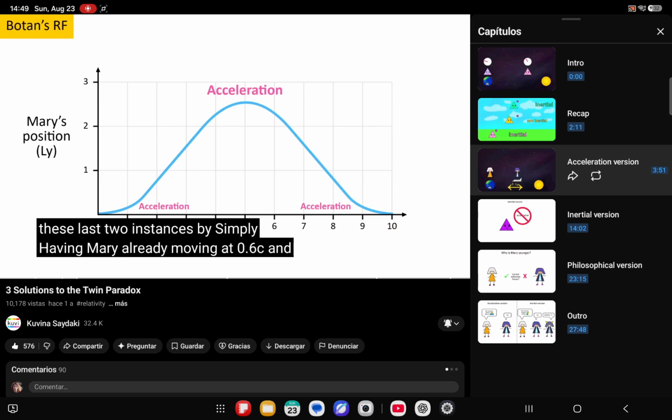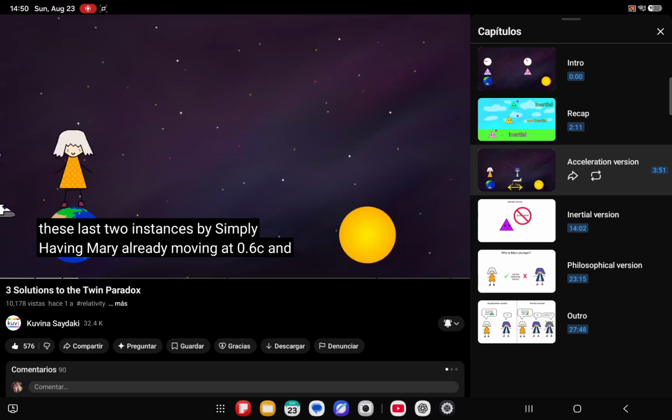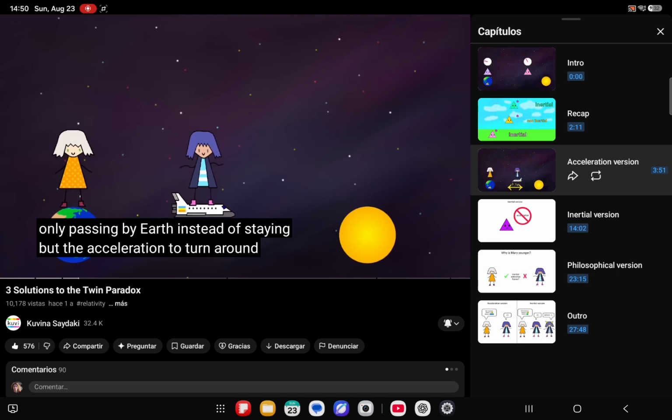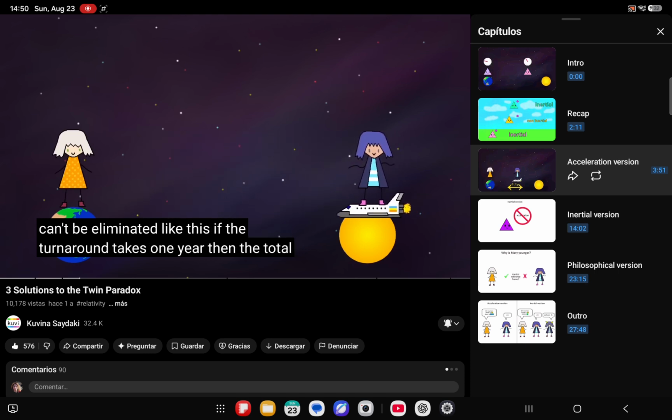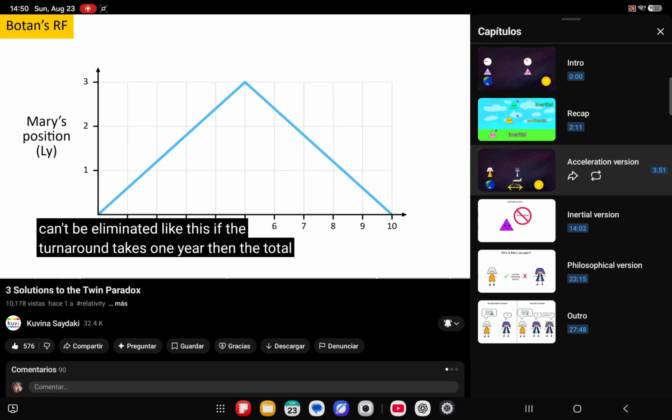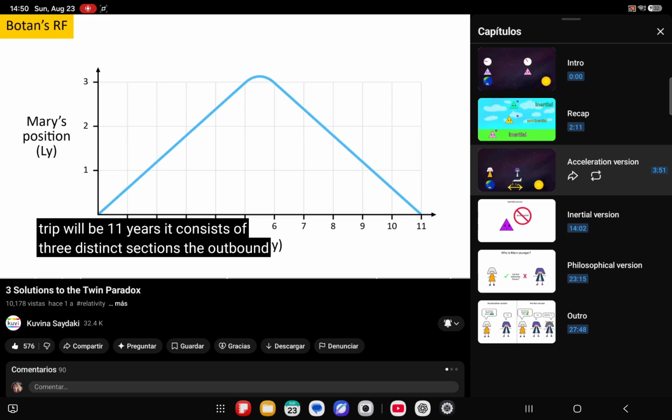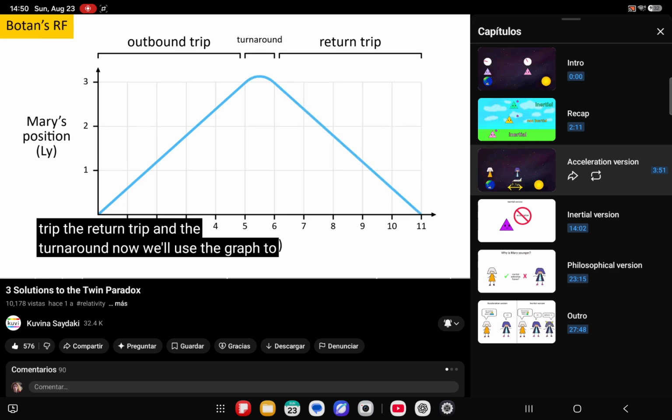Thankfully, we can eliminate these last 2 instances by simply having Mary already moving at 0.6 c and only passing by Earth instead of staying. But the acceleration to turn around can't be eliminated like this. If the turnaround takes 1 year, then the total trip will be 11 years. It consists of 3 distinct sections: the outbound trip, the return trip, and the turnaround. Now we'll use the graph to calculate both of their ages.